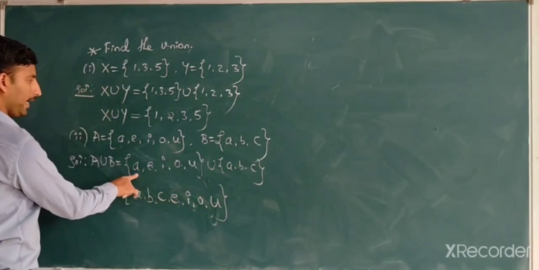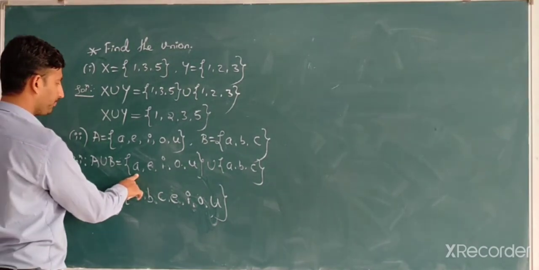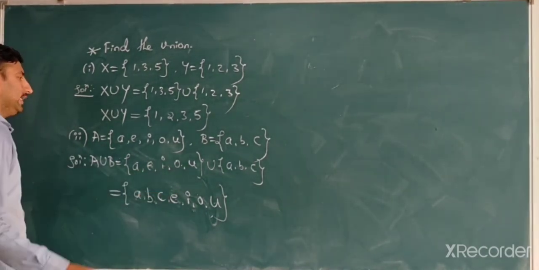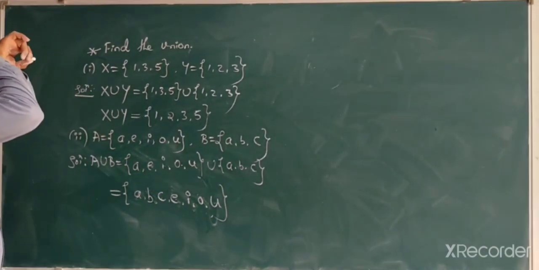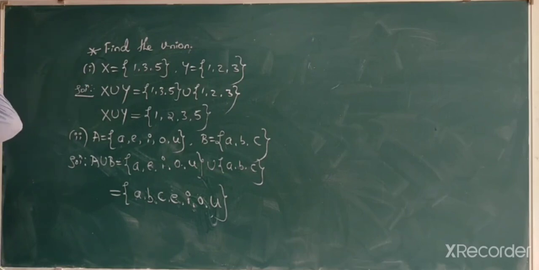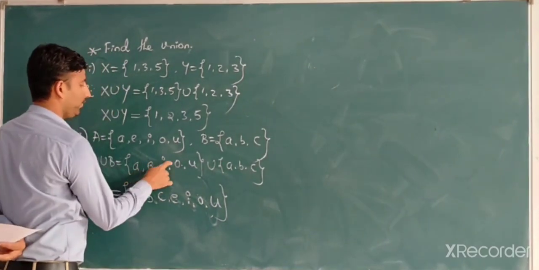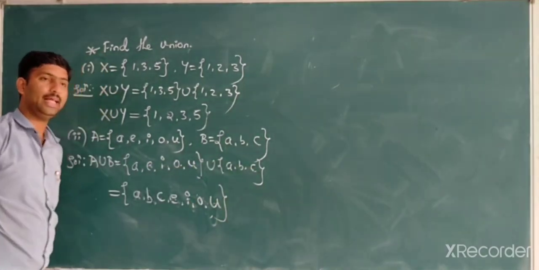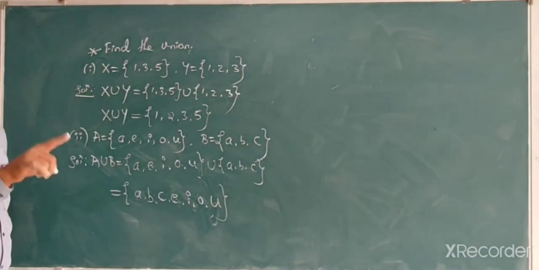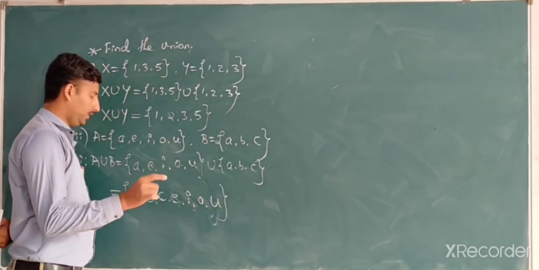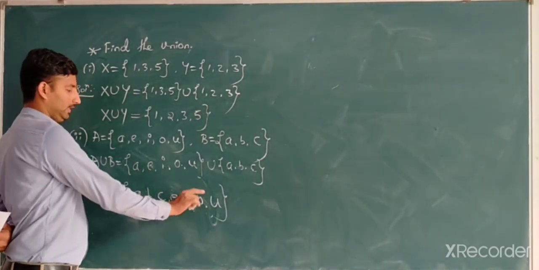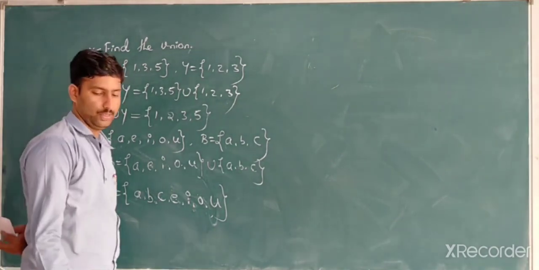Why? Because A is repeated 2 times. You write it a single time, and therefore you will skip the value. There will be 8 elements in total, out of which one element gets repeated, so we omit it from the count. Correct? Therefore, it is {A, B, C, E, I, O, U}.